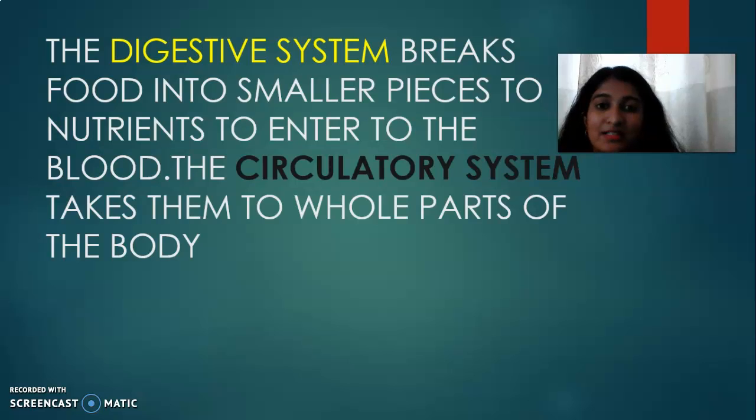So the digestive system is the breaking down of food into smaller pieces and the absorption of nutrients from the food into the blood, and the circulatory system sends the blood to different parts of the body. That is the digestive system that we studied in the last class, right?